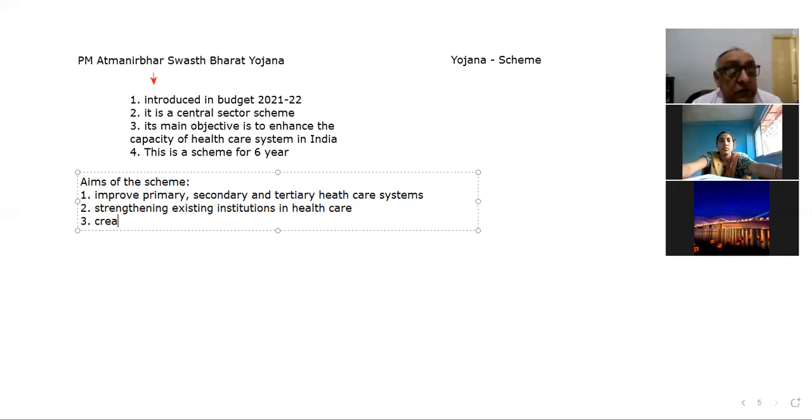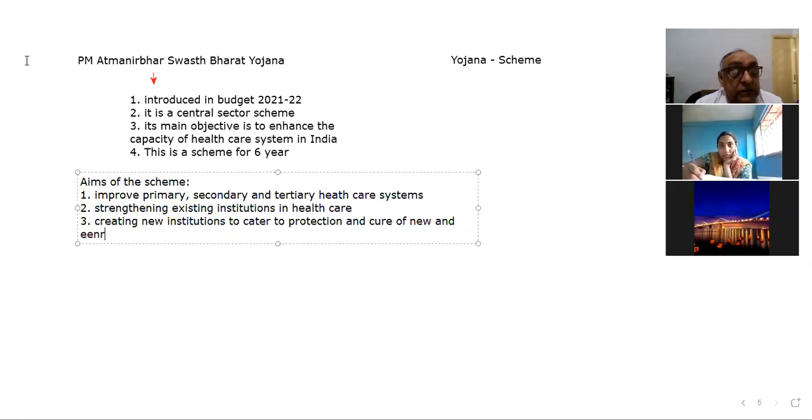And the third point is creating new institutions to cater to protection and cure of new and emerging diseases.